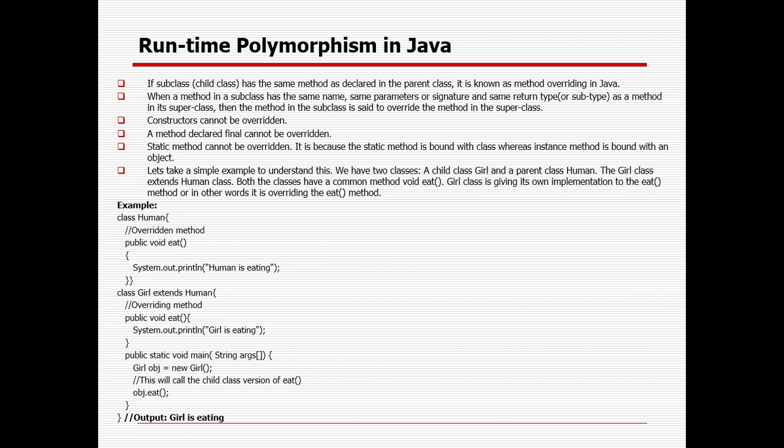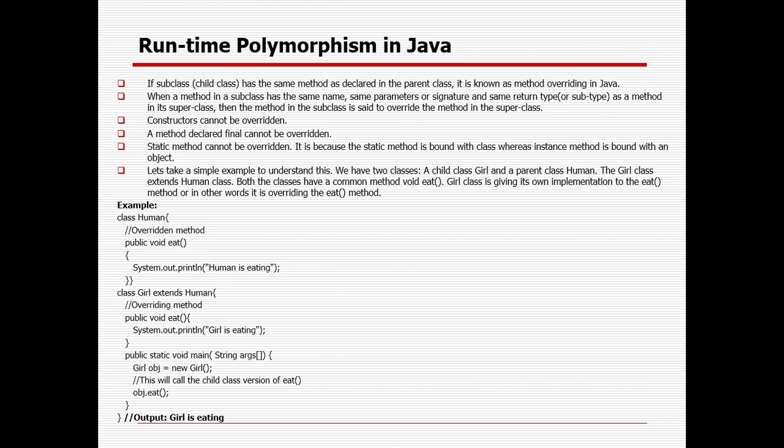Your parent part will be discarded and the child class will take precedence. That is called runtime polymorphism. If the child class has the same method as declared in the parent class, it is known as method overriding in Java.